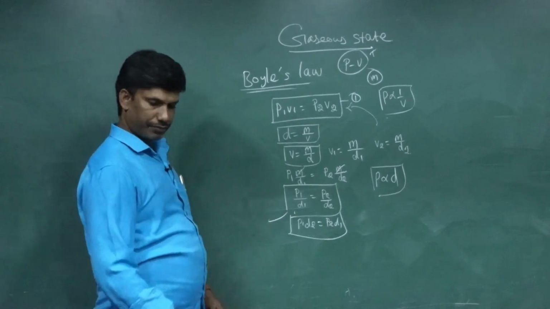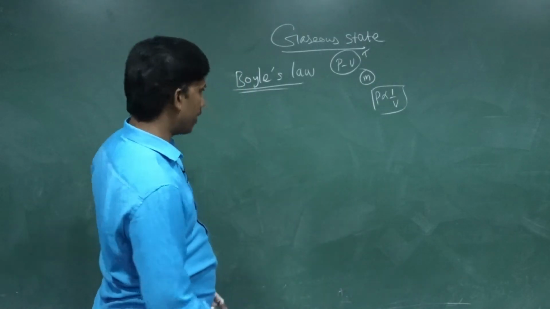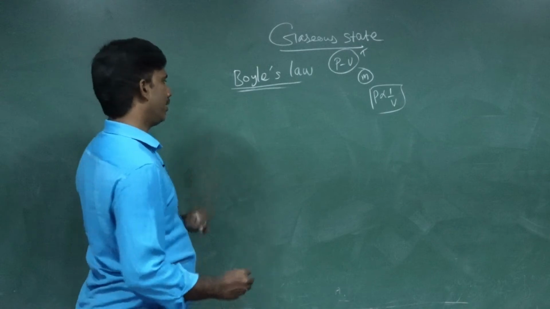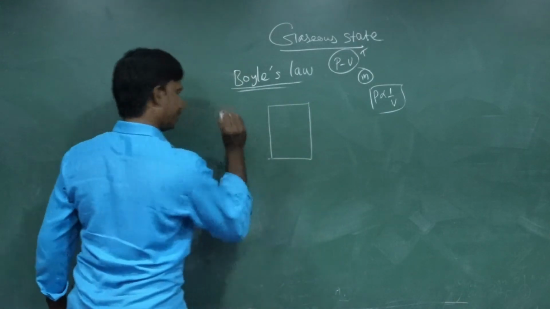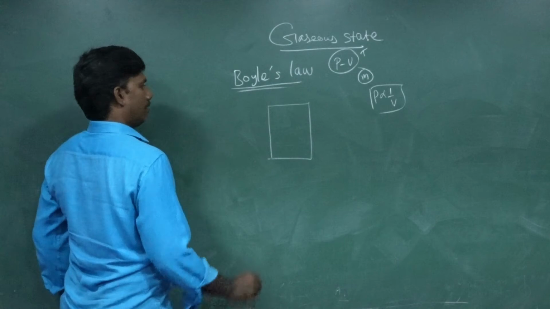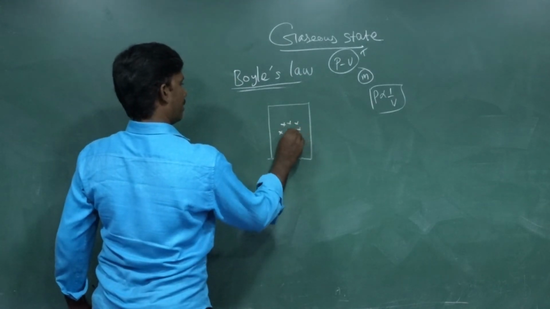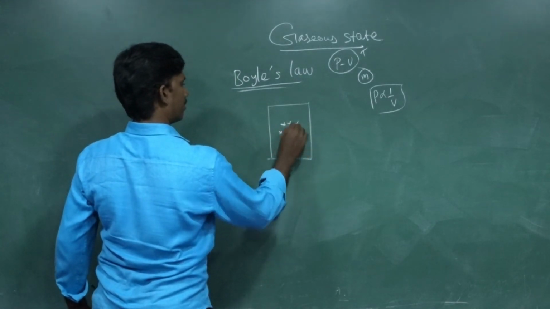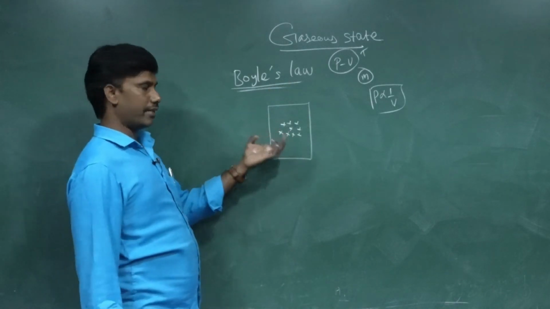Then, theoretical explanation. How can we theoretically explain Boyle's law? See, consider this is a closed container. Consider 10 molecules of gas. This is imaginary, you cannot measure the particle size. Just say that there are 10 molecules of gas in the container.